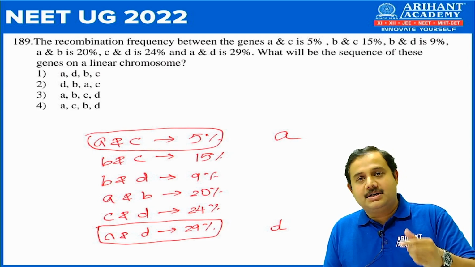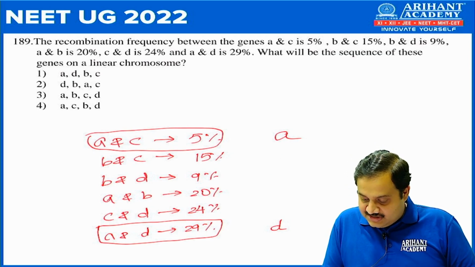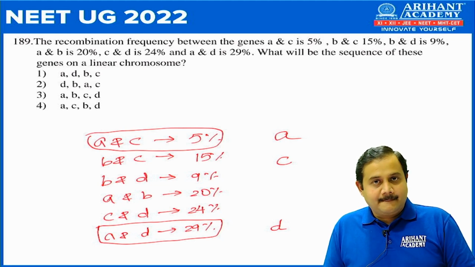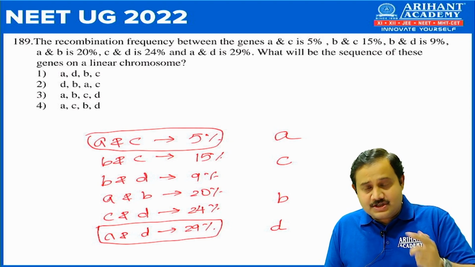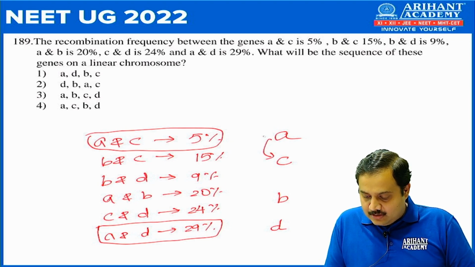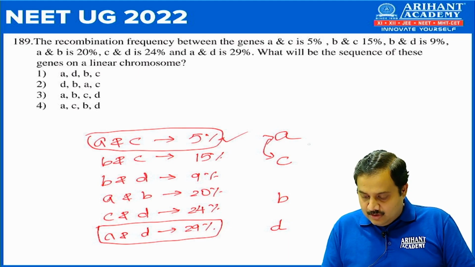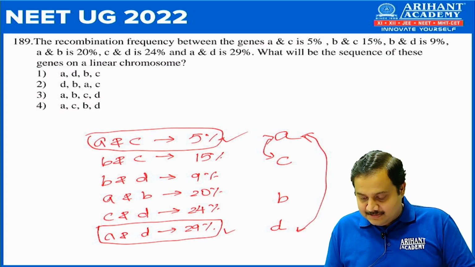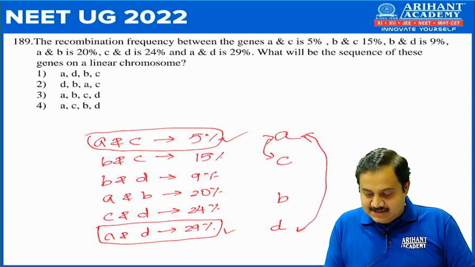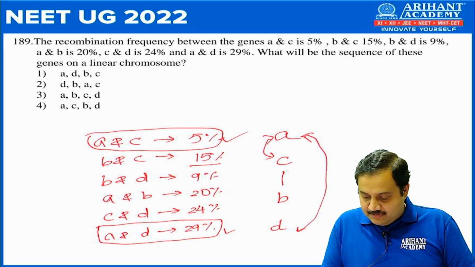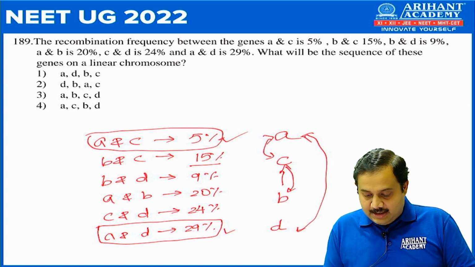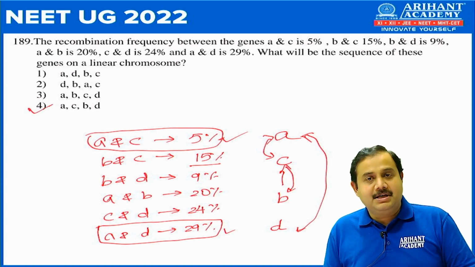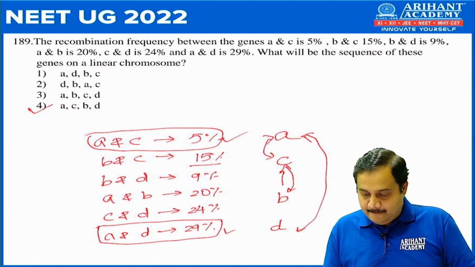That's why the recombination frequency is low. So C has to be near to A, and then obviously B will come somewhere in between. Now just to cross check, A and C are close, so recombination frequency is low. A and D are farthest, so recombination frequency is maximum, and between B and C the recombination frequency is medium, that is around 15%. So the correct option would be A, C, B and D, that is option number 4.